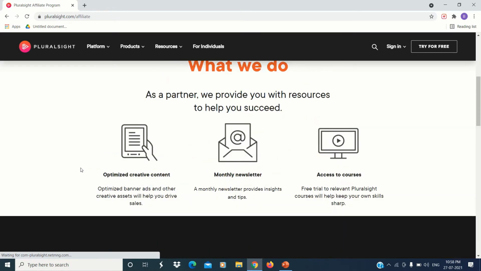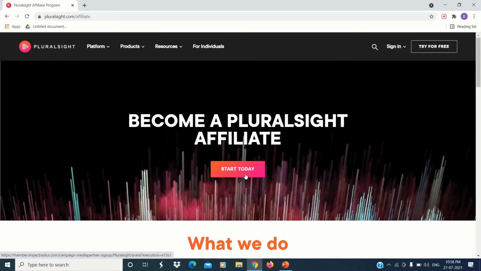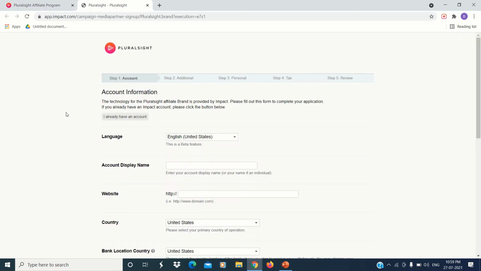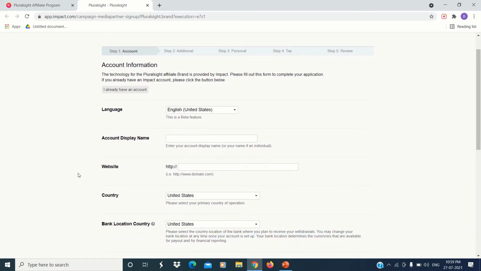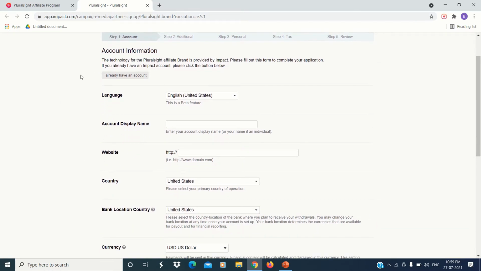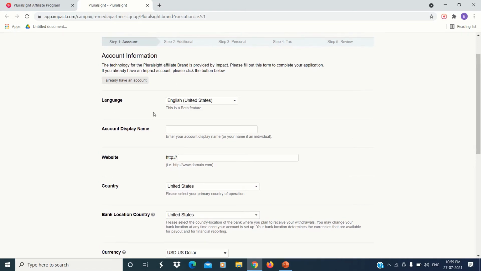So now let's go to the sign up process. You just have to click on start today. After you click on start today, you will be taken to a page where you have to enter all the basic details, like your account details. In the first section, you have to select the language, and in the second option you have to select the account display name.